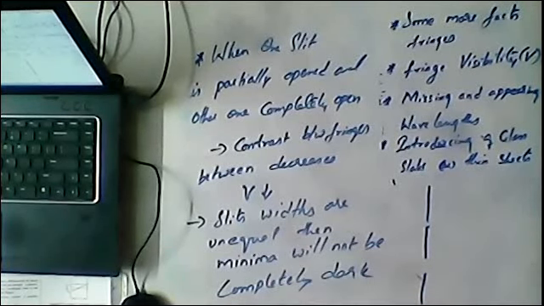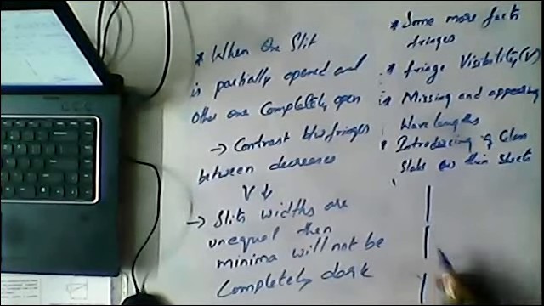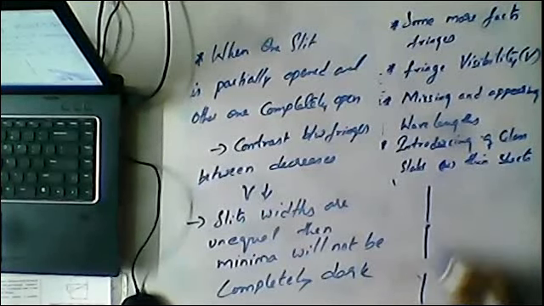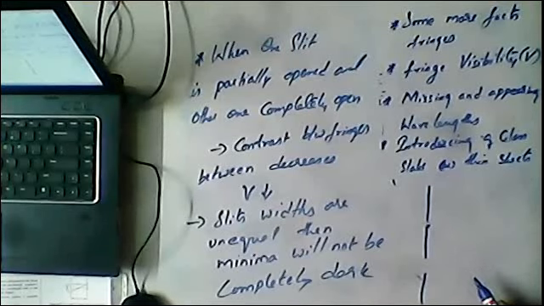Whenever unequal slit widths are there, the minima will not be completely dark, because from this narrow slit less light is allowed, and from the wider slit more light is allowed. So the minima will not be completely dark in this case.